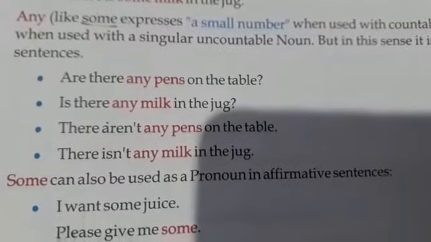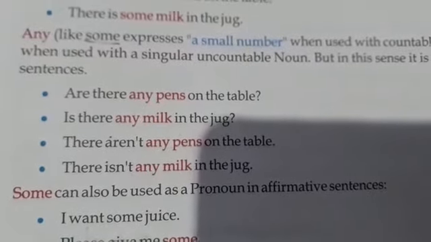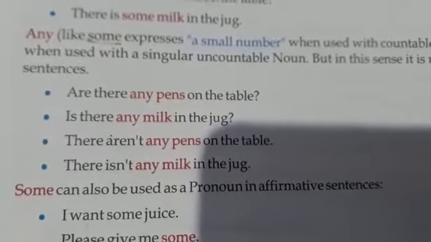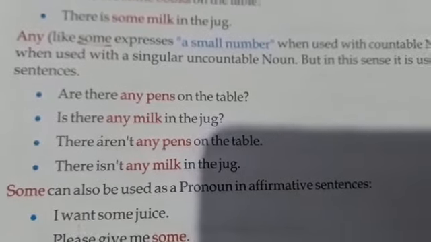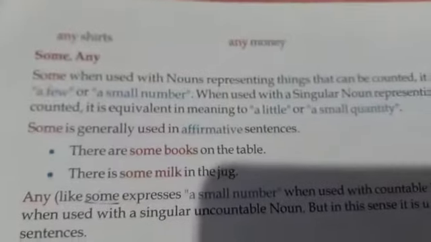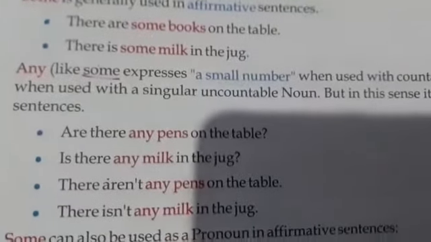Any is used in questions or negative sentences. Are there any pens on the table? Is there any milk in the jug? There aren't any pens on the table. There isn't any milk in the jug. So remember to use some in positive, affirmative sentences, and any in questions and negative sentences.